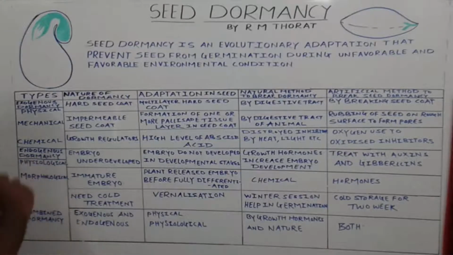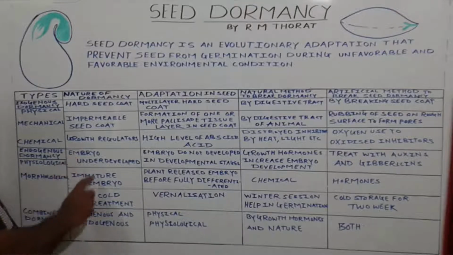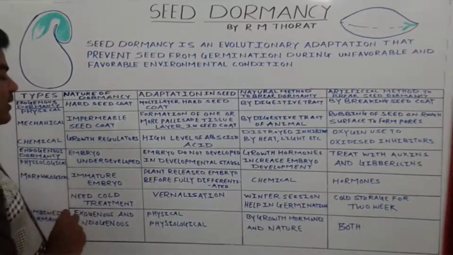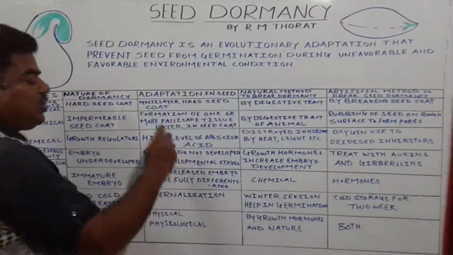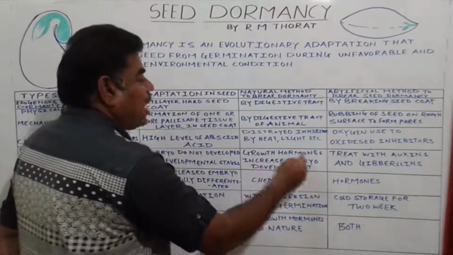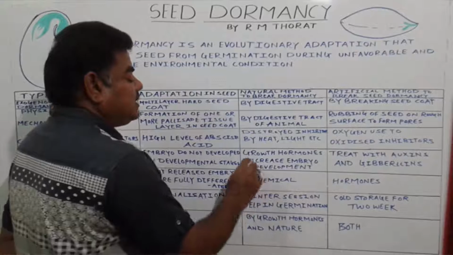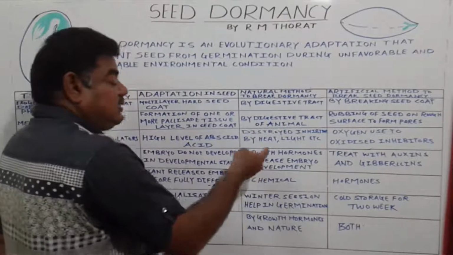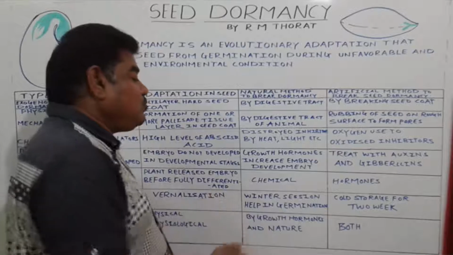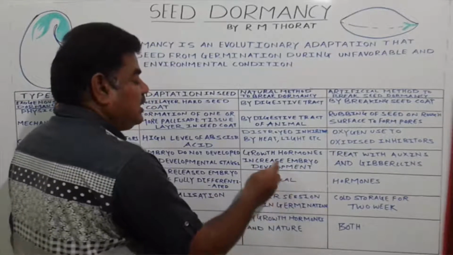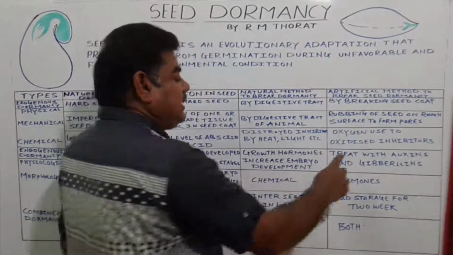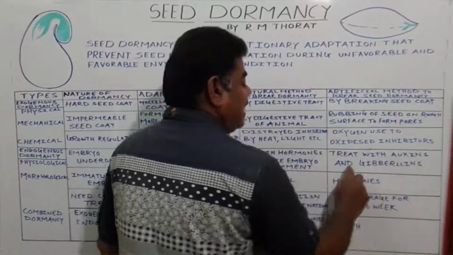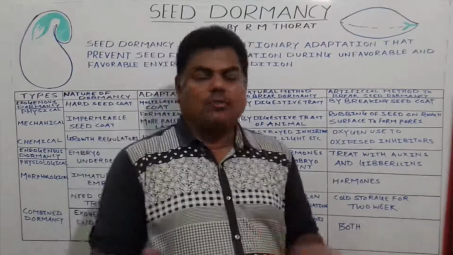Next, endogenous dormancy is there. One is the physiological type. The embryo is underdeveloped in such a seed. The embryo does not develop in developmental stages. That is the adaptation of that seed. So we use growth hormones. One is the natural method. By nature, the growth hormones present inside the seed increase the embryo development. And artificially, we humans treat such seeds with auxin and with gibberellin, or a mixture of auxin and gibberellin.